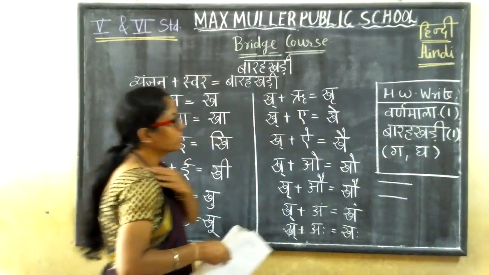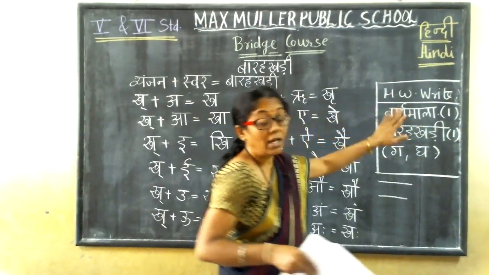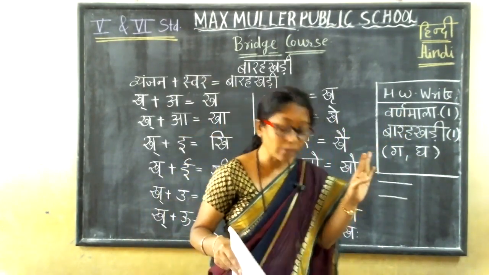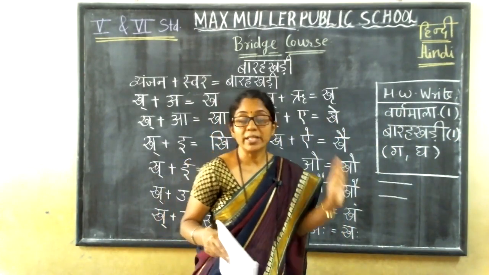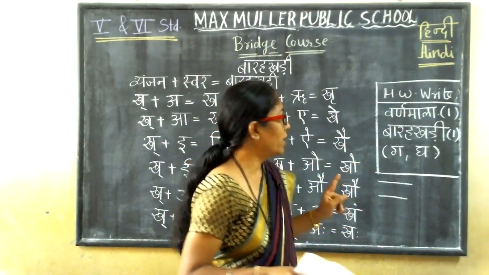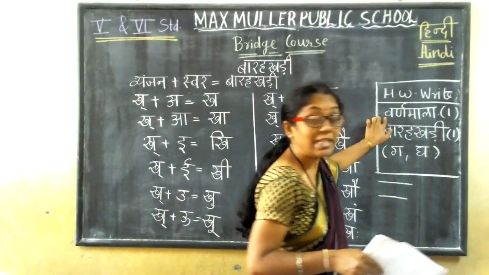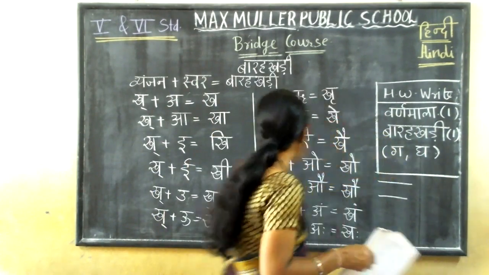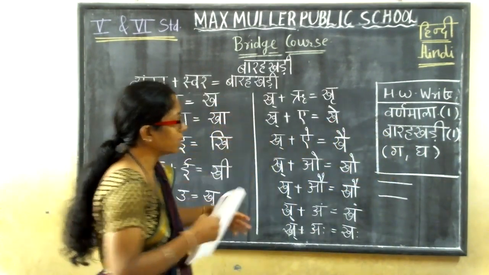So what is the homework, children? Varnamala, and I'll check your homework. Homework from the homework book will also get marks, internal marks. So what is the homework today? Varnamala one time, neatly. And then Barakhri, G and Gh. You have to write it in the long method.